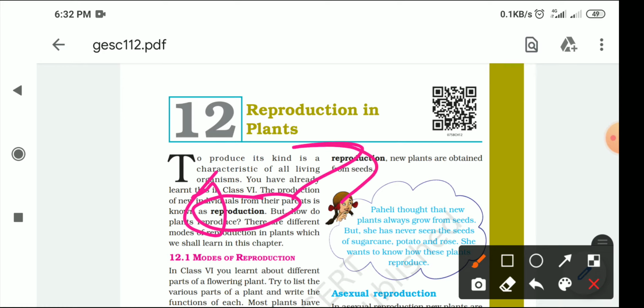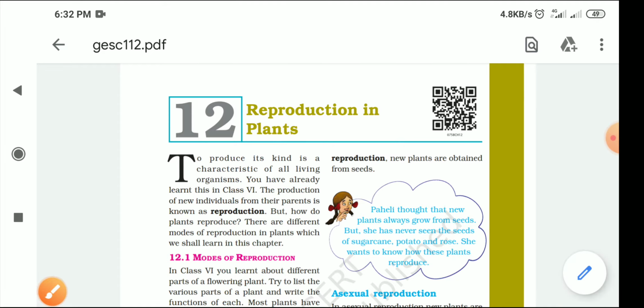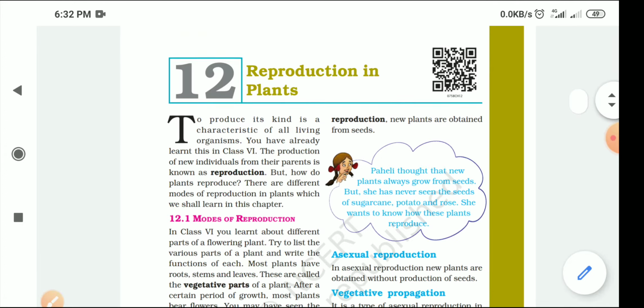Reproduction is a very important phenomenon in animals and in plants. So in this chapter we are going to discuss reproduction in the case of plants. So let's start. When we are talking about reproduction, there are basically two modes of reproduction. One is the asexual mode of reproduction, the other is the sexual mode of reproduction.